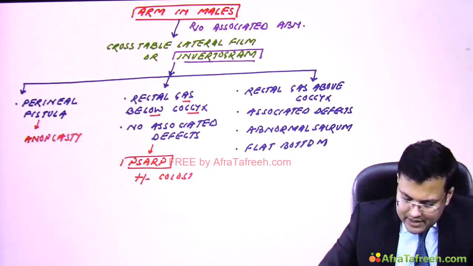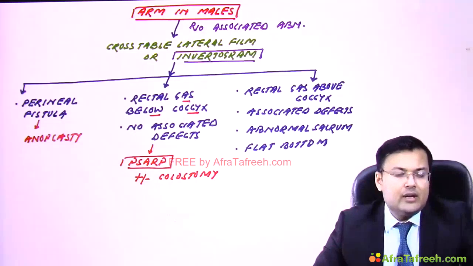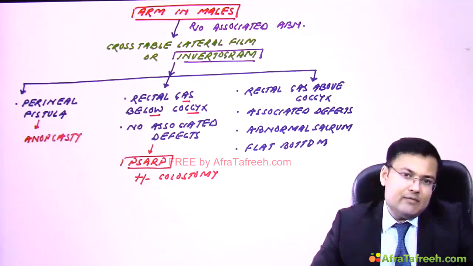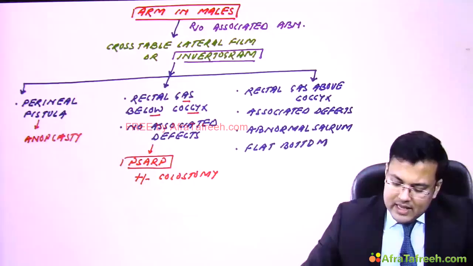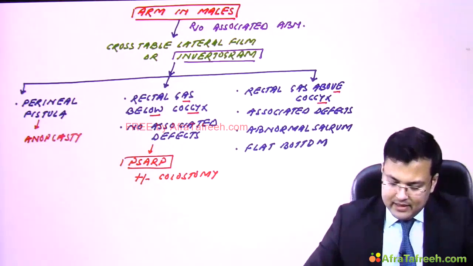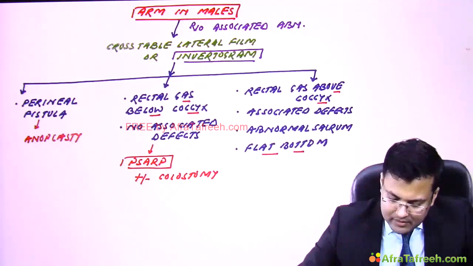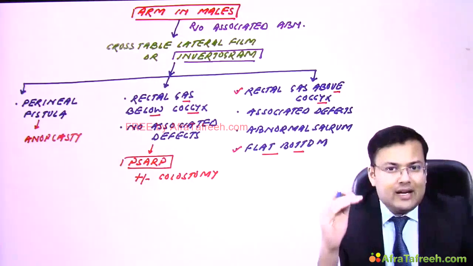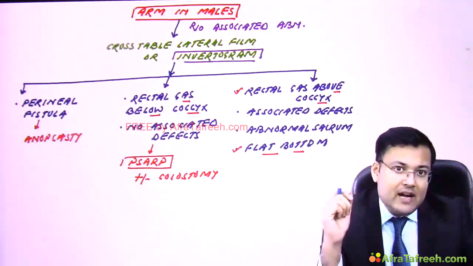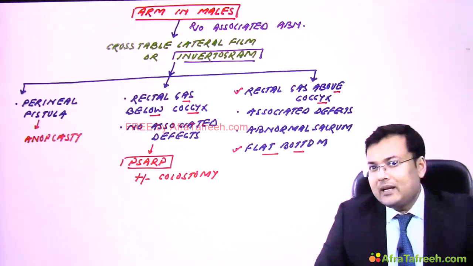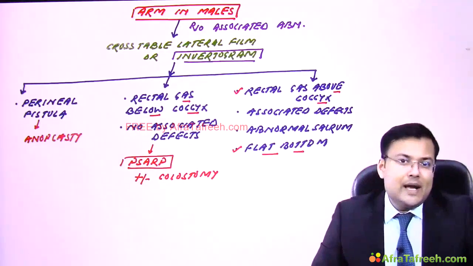Sometimes we need a colostomy, so if we need, we can go for protective colostomy. But here the mainstay of treatment is posterior sagittal anorectoplasty. But if rectal gas is above the coccyx, there is an associated defect, an abnormal sacrum and a flat bottom. Can you see these 2 features? Rectal gas above the coccyx and flat bottom are suggestive of high lesions. And we discussed the management that in such cases, first we go for protective colostomy followed by PSARP.